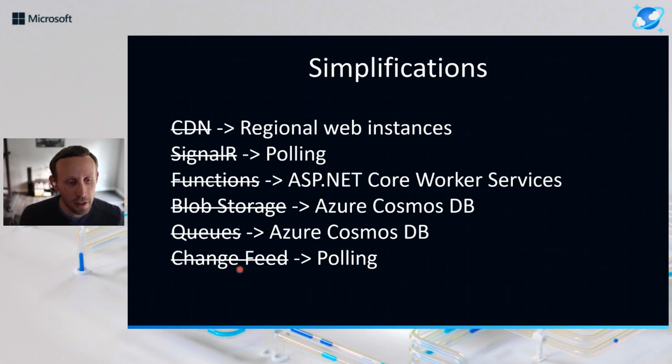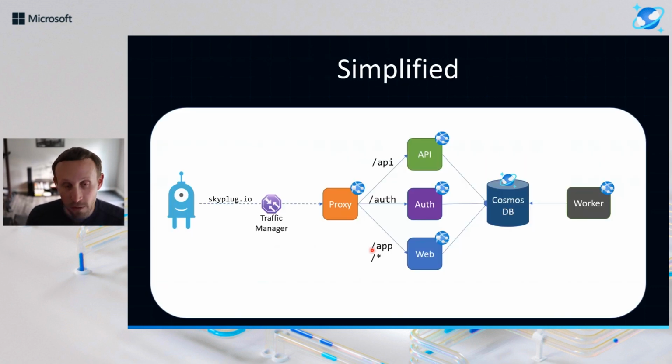on this path, you think, how many things can I remove? Change feed was one of these where I thought, well, I've always been a proponent of the change feed in the past, but is it really necessary? And I thought about it, and I couldn't come up with a reason why it was necessary in my case, over and above just a simple polling loop. And so I removed the change feed as well. So that got all of these dependencies, all of these SDK references, everything associated with all of this stuff just disappeared from the system as a consequence of doing that.